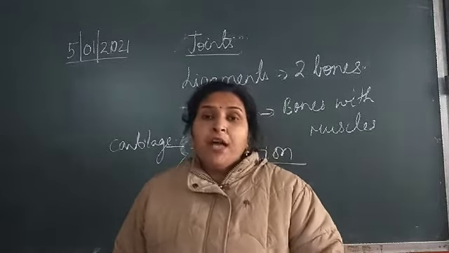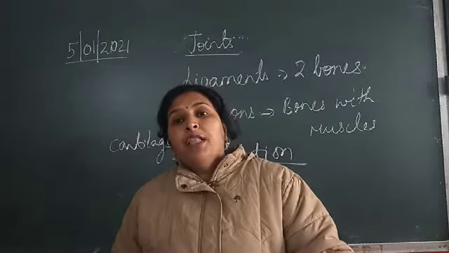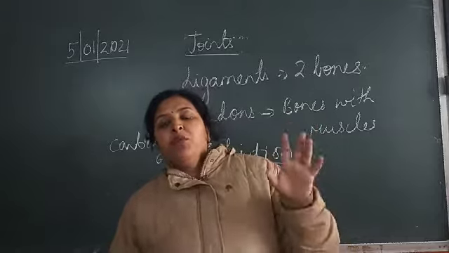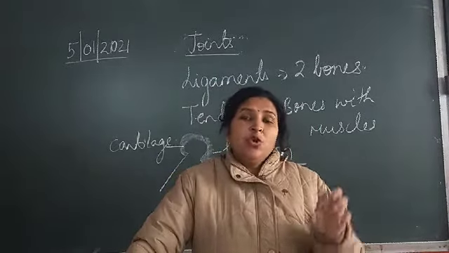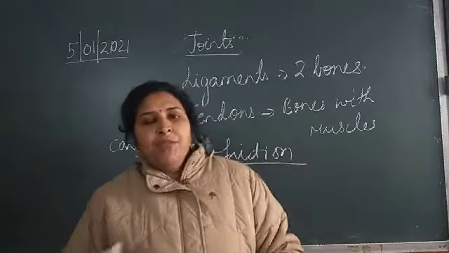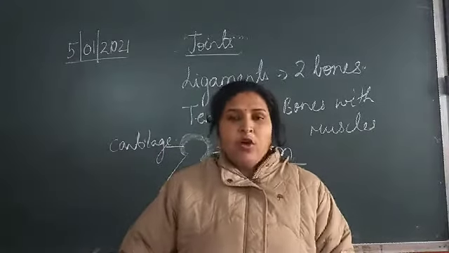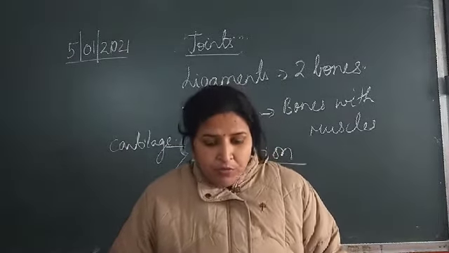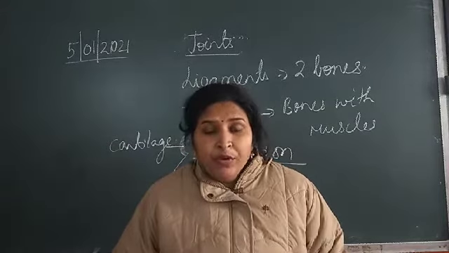Then comes the partially or slightly movable joint. These joints are found in the vertebral column. If you remember, in the vertebral column I explained to you that 33 small bones show little movement, and altogether the movement becomes big. That little movement is possible because of whom? Because of the slightly or partially movable joint. Then comes the last, the freely movable joint.